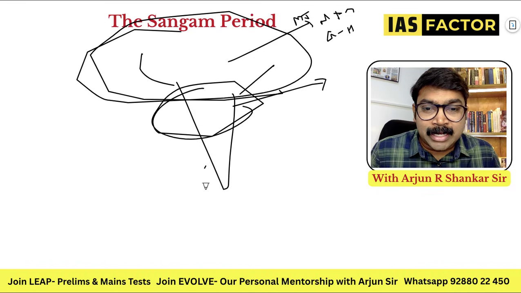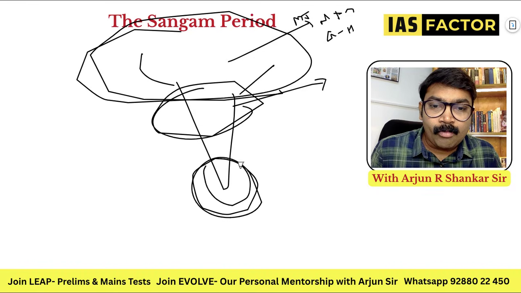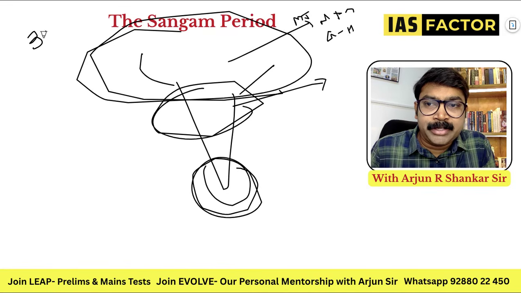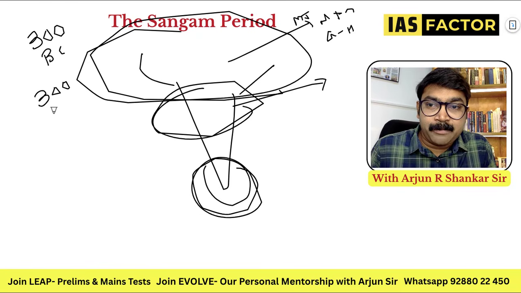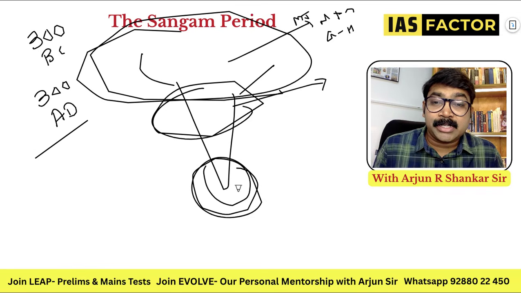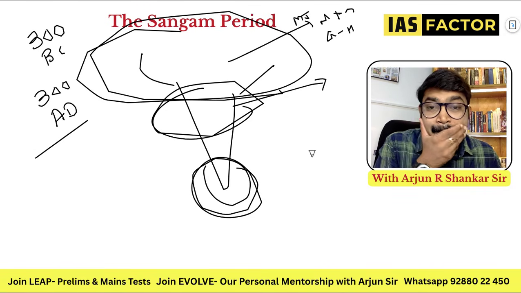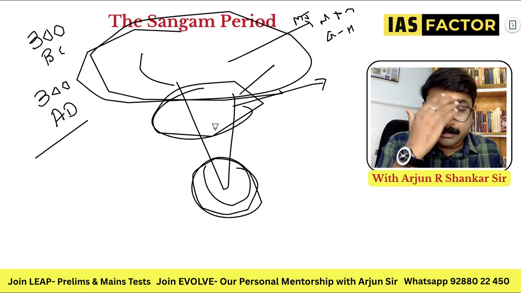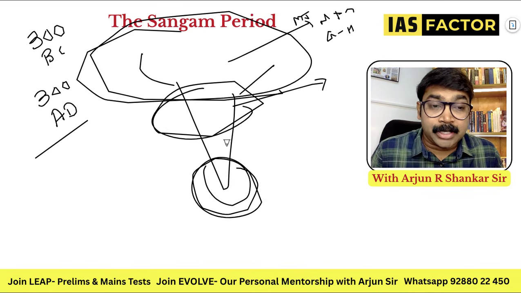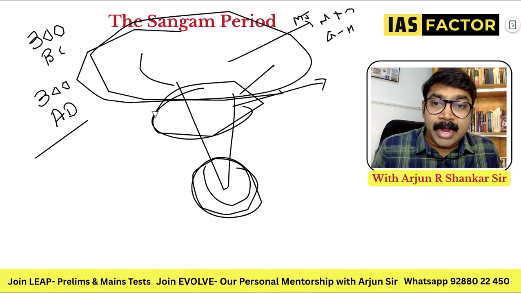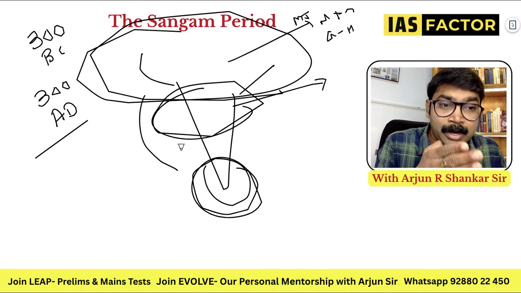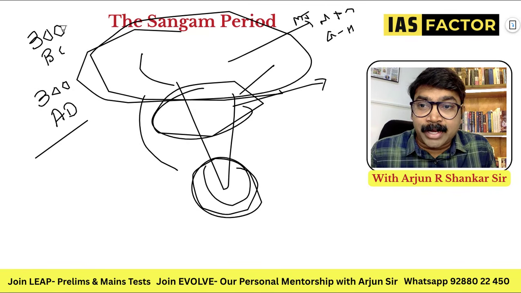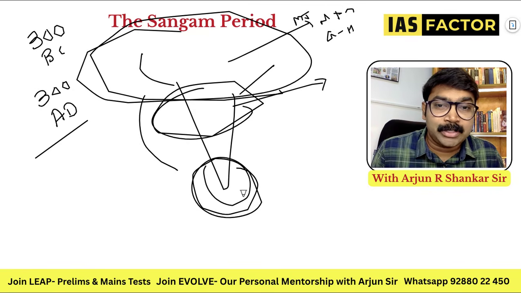So what was exactly happening in the south of India? Right from 300 BC to 300 AD. It's a long time. What exactly was happening in the south of India, especially Tamil Nadu, Karnataka, Kerala? Andhra was already a part of the Shatavahanas. And the Mauryan Empire almost extended up to Karnataka. But Kerala, Tamil Nadu, in this 300 BC to 300 AD, what was it?